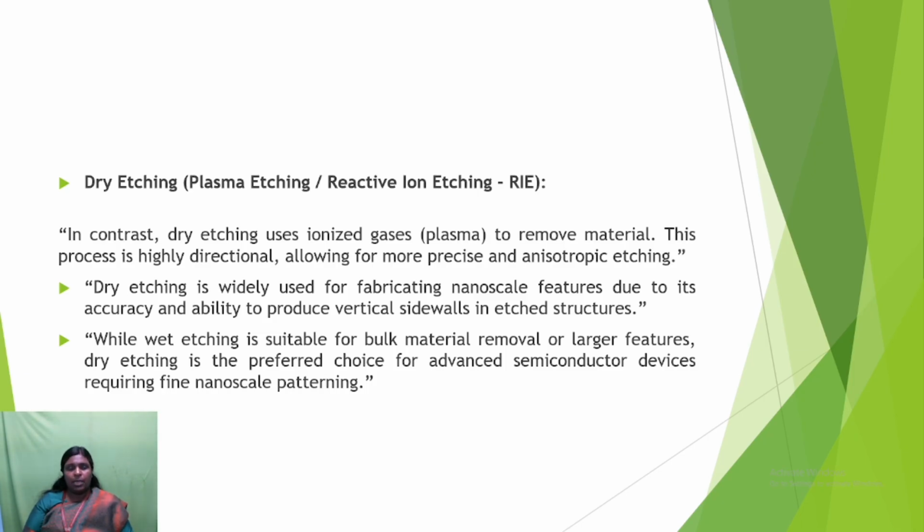in etched structures. While wet etching is suitable for bulk material removal or larger features, dry etching is the preferred choice for advanced semiconductor devices requiring fine nanoscale patterning.